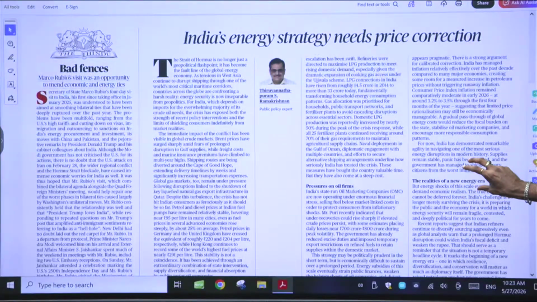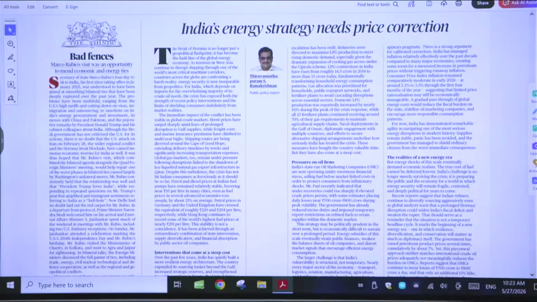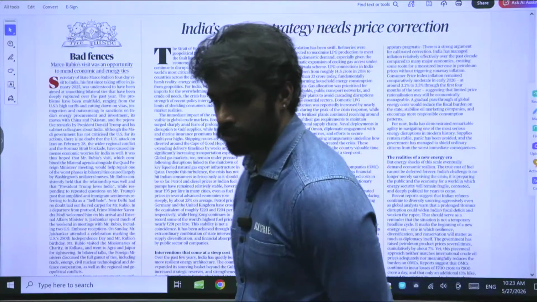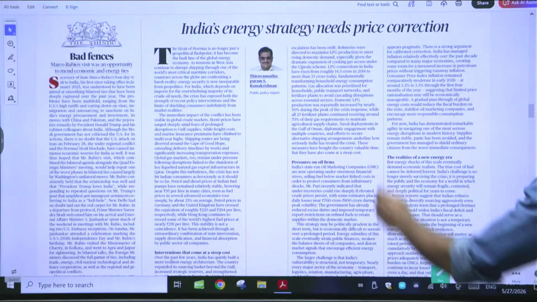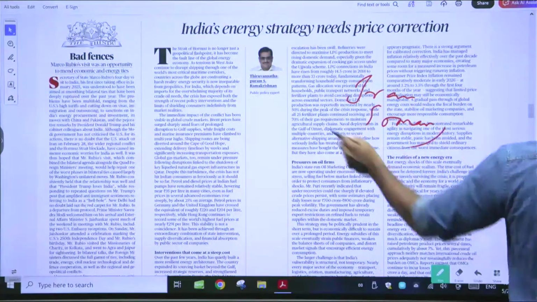this: India's energy strategy needs price correction. It's talking about the Strait of Hormuz. It's talking about how there is a disruption in the Strait of Hormuz. The Strait of Hormuz is nothing but a passage between where? It is a passage between Iran and Oman. It is a small passageway between Iran and Oman.